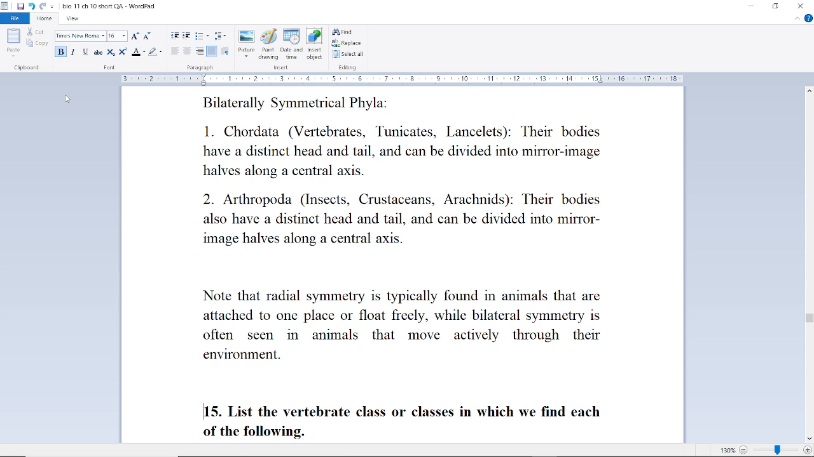axis. Note that radial symmetry is typically found in animals that are attached to one place or float freely, while bilateral symmetry is often seen in animals that move actively through their environment.